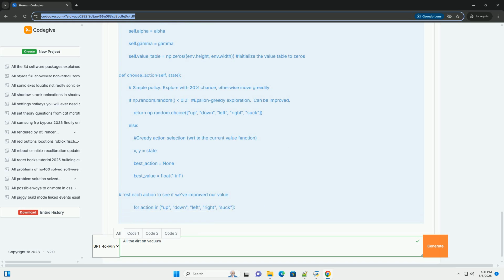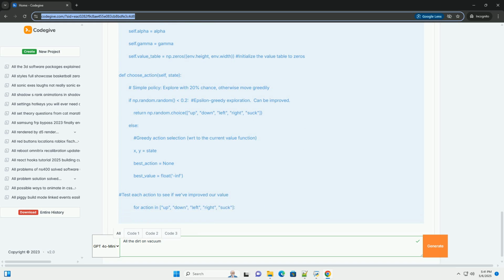R, the reward received after taking an action in state s. Gamma, the discount factor. V(s'), the estimated value of the next state s', the state the agent transitions to after taking the action. R plus gamma times V(s') minus V(s) is the TD error. It represents the difference between what the agent expected to happen and what actually happened.